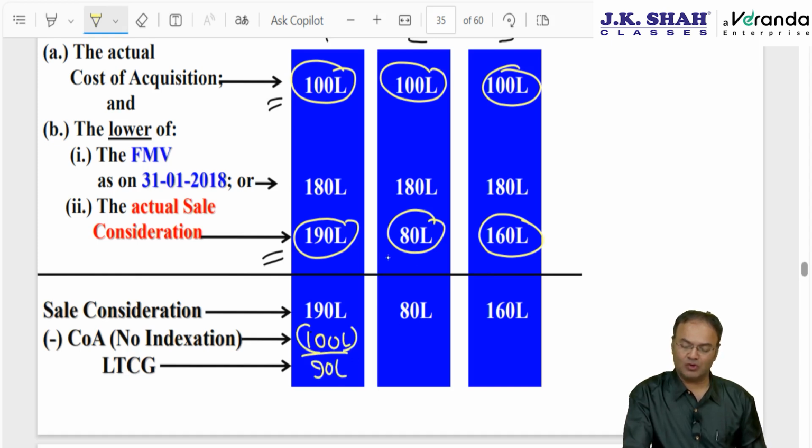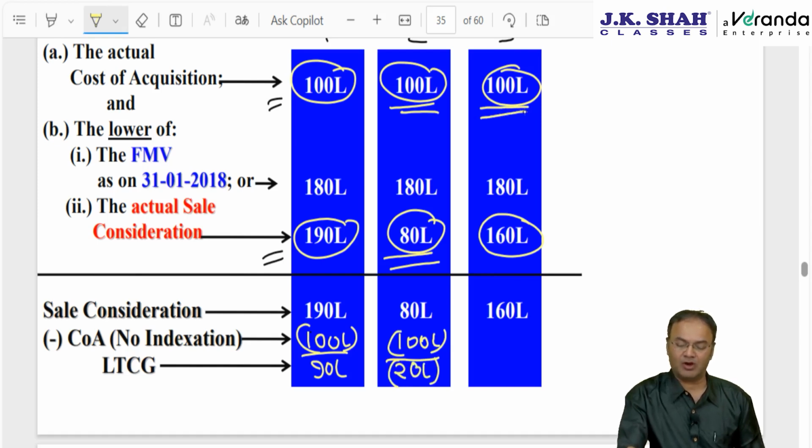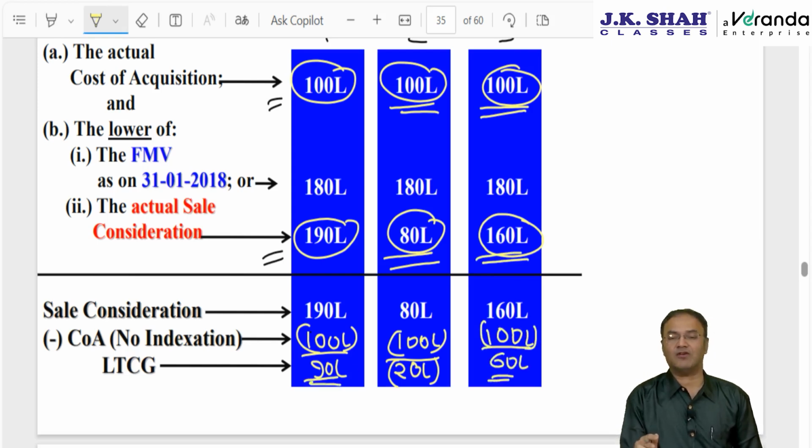Second situation, sold for 80, acquired for 100. So 80 minus 100, there would have been a loss of 20 lakh. And in the third example, acquired for 100, sold for 160. So 160 minus 100, the capital gain would have been 60. This is what would have happened if the grandfathering concept was not there.